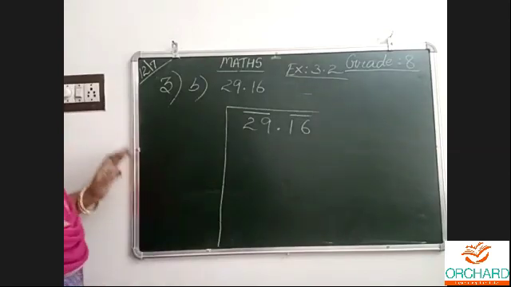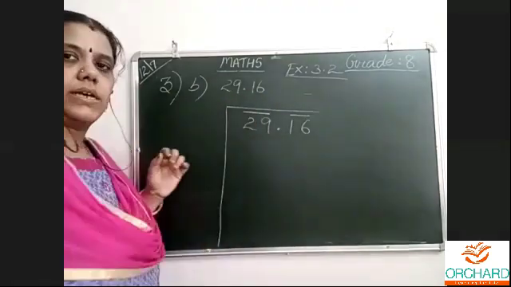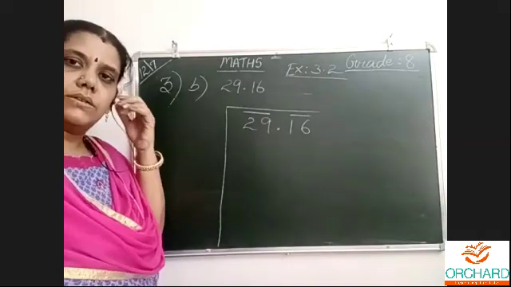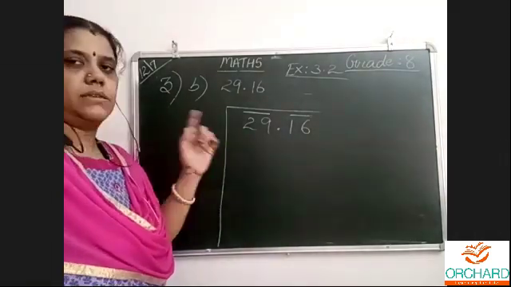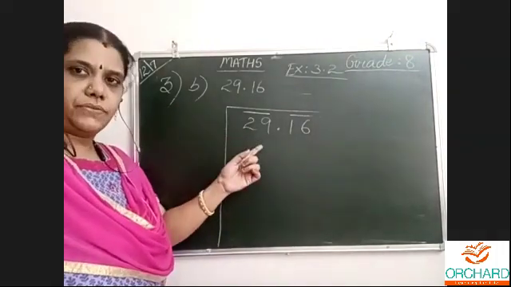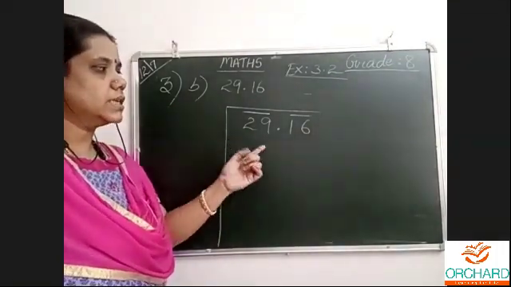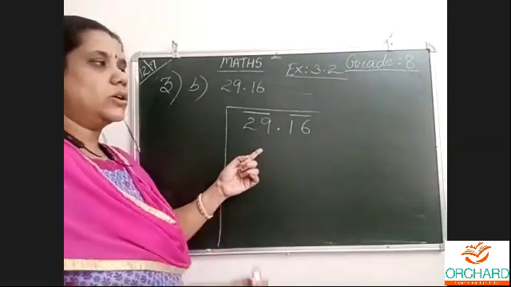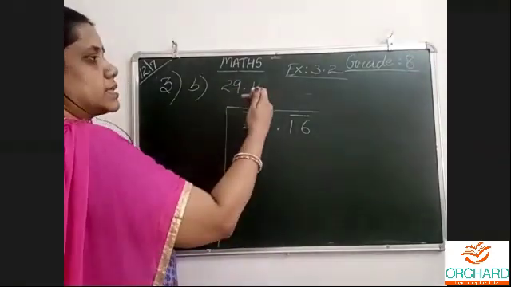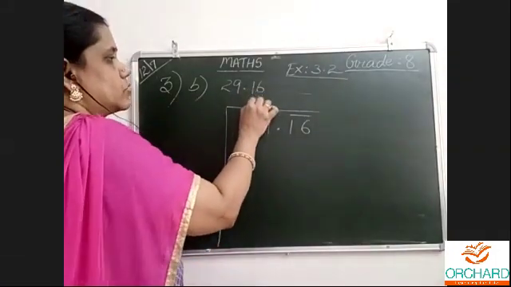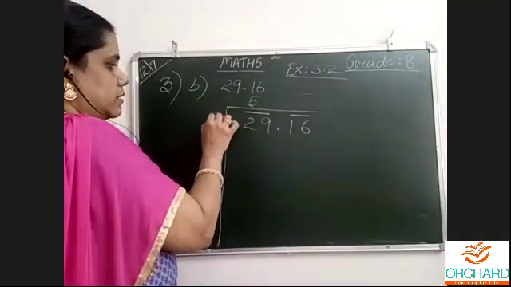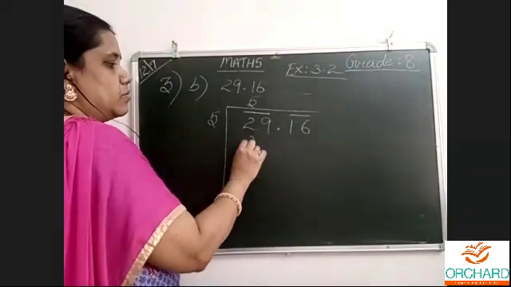Now, select the numbers such that they are perfect squares. 1 1s are 1, 2 2s are 4, 3 3s are 9, 4 4s are 16, 5 5s are 25, 6 6s are 36. 36 cannot come, so before that, 5 squared. 5 into 5, 25.